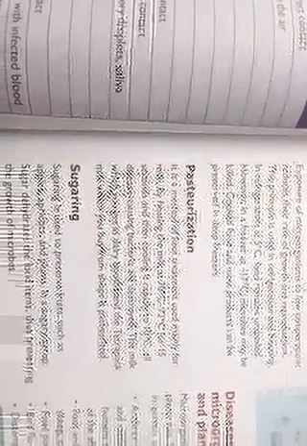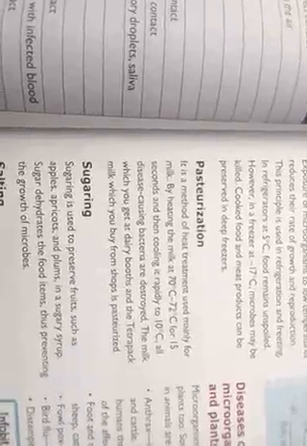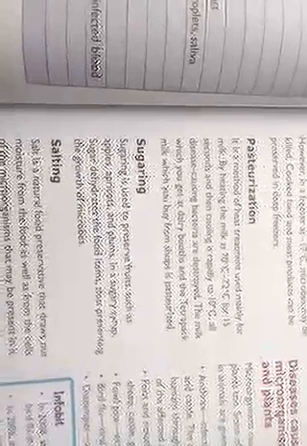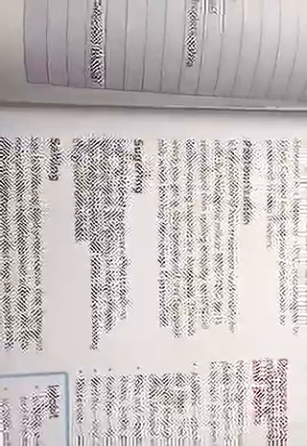The milk you get from the shop, like Amul milk, is pasteurized milk. Pasteurizing is the process with the help of which disease-causing bacteria are destroyed. Next one is sugaring, used for preserving fruits like apples, apricots, plums and all.